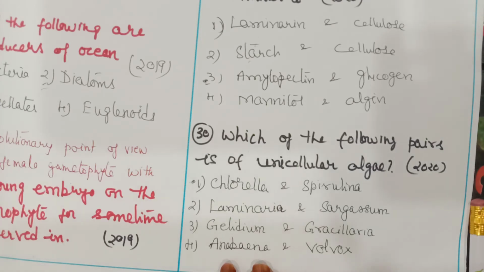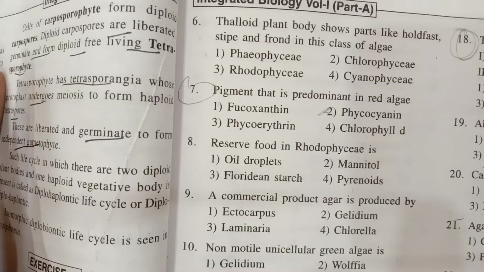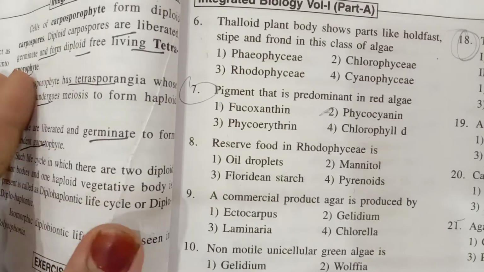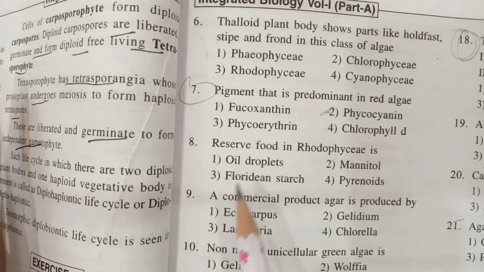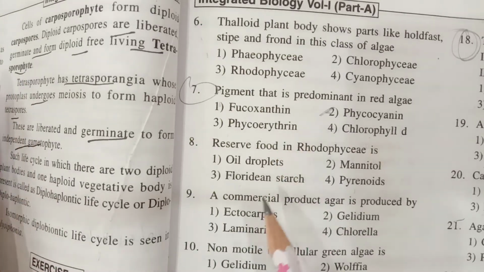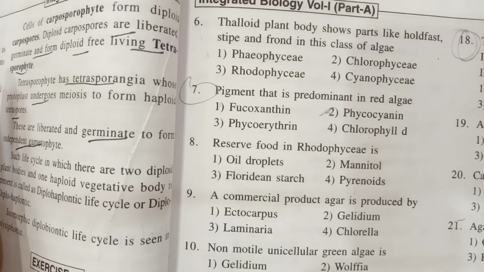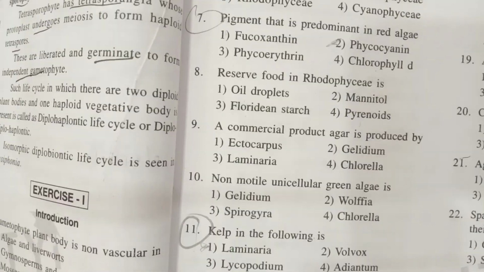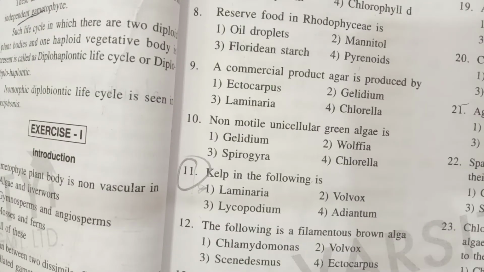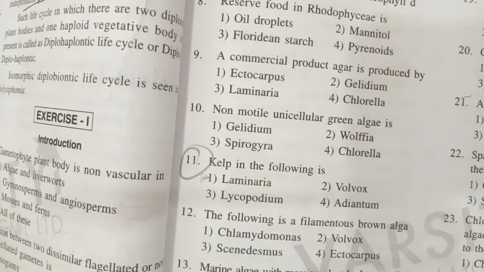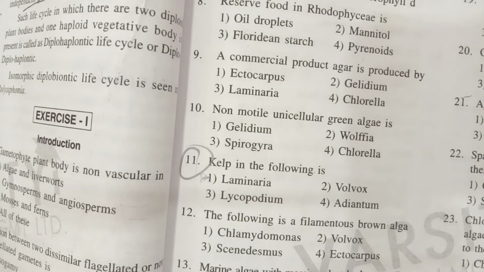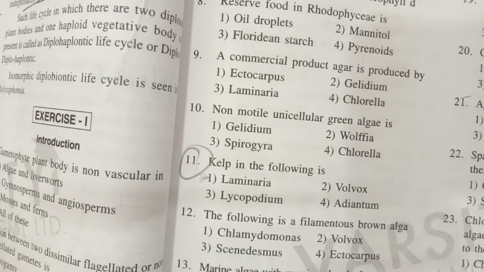So let us go ahead. Okay, let us resume. Next question, 7th question. Pigment that is predominant in red algae, phycoerythrin. The next 11th question, kelp in the following. Laminaria, Volvox, Lycopodium and Adiantum, that is Laminaria.